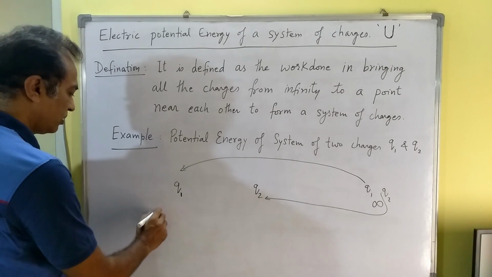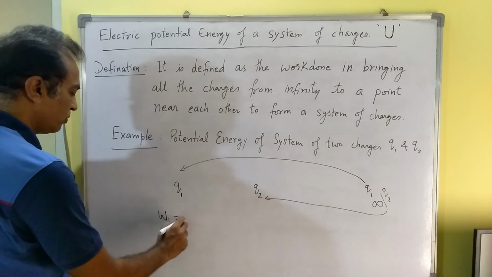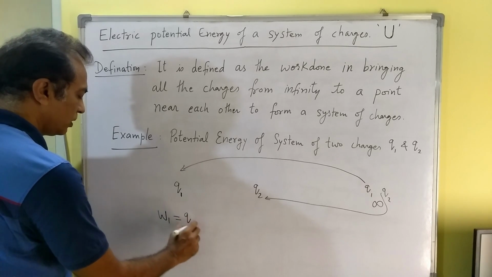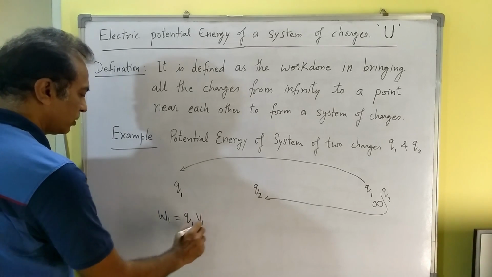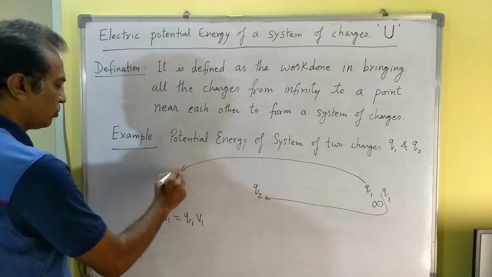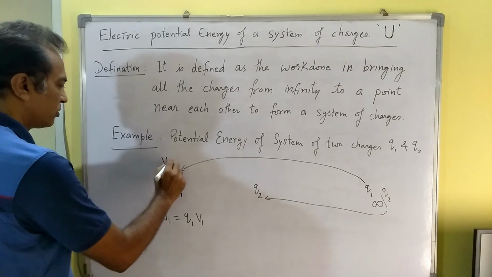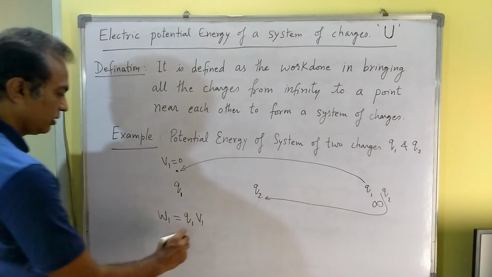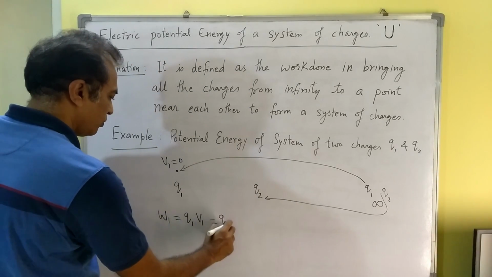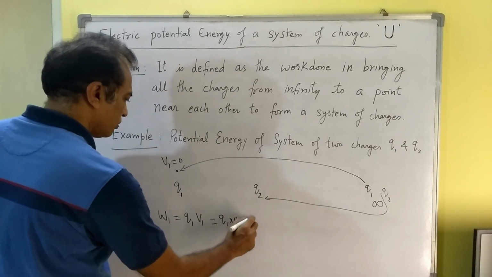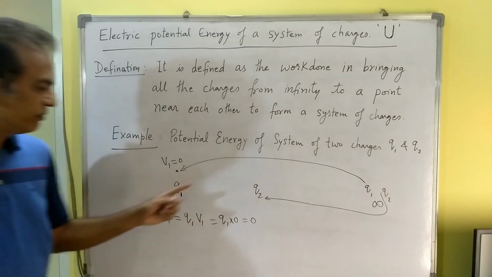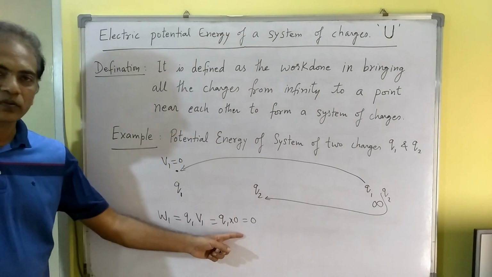By definition, W1 should be equal to Q1 V1. But there is no charge here, so V1 should be equal to 0. So this will be Q1 into 0, which is equal to 0. So the work done in bringing charge Q1 from infinity to this point is 0.